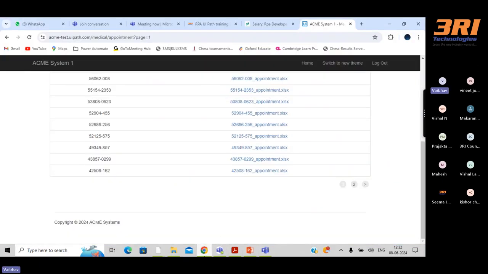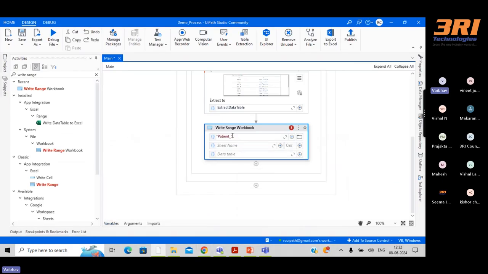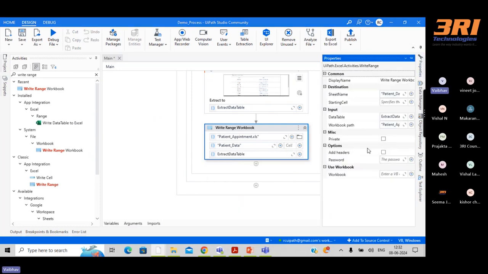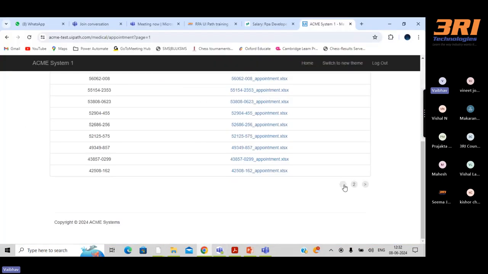Patient data, for example, dot XLS. It will create the Excel file also. Then give the sheet name. We'll give patient data, for example. And then it will ask for the input, what you want to write. So I will give this extract data table here. And then I want to add one more property called add header. So it will consider headers also. Now I will run and see whether it is working perfectly fine or not.